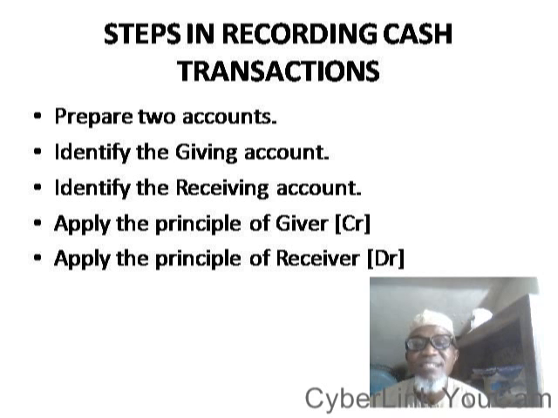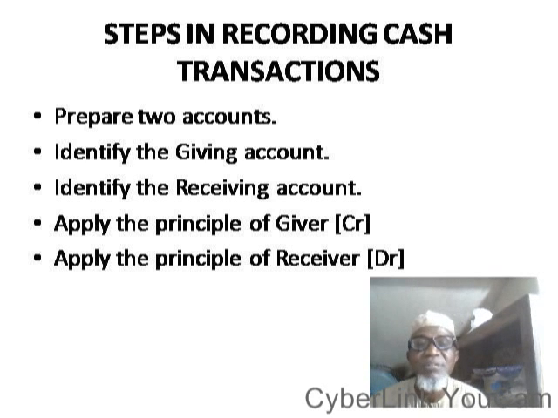The second one is identification of the given account, that is the giver's account. The third one is identification of the receiving account, that is the receiver's account. The fourth one is applying the principle of the giver.